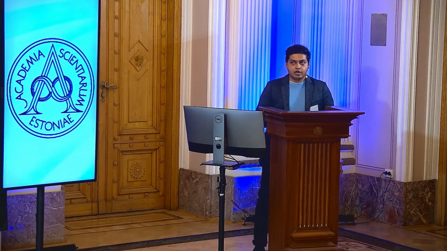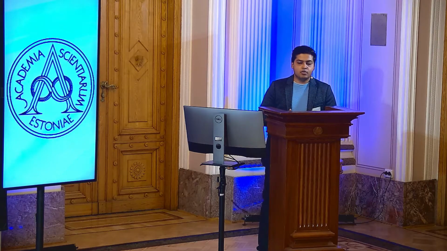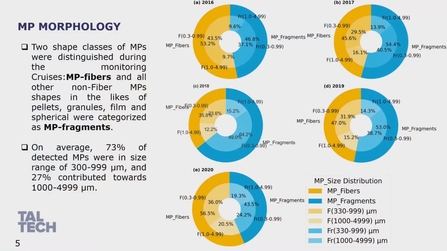We all know that microplastics are generally from 1 to 5 mm, but as we used a mesh size of 330 microns, in our study we kept the size range from 0.3 to 0.9 mm and from 1 to 5 mm. From this figure, you can see the share of microplastic fibers and fragments.